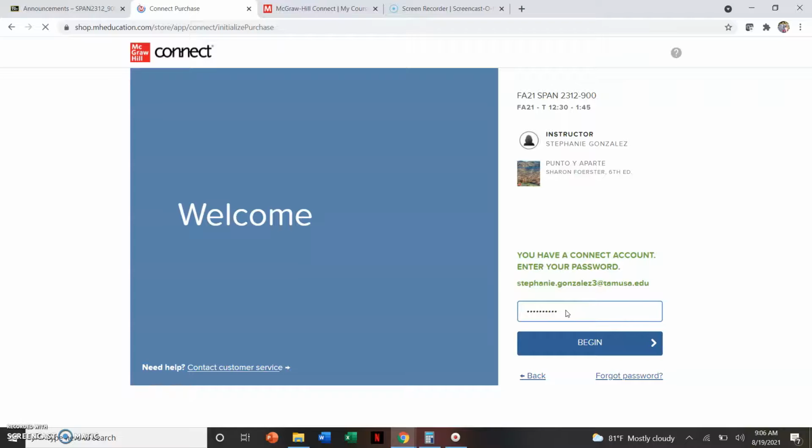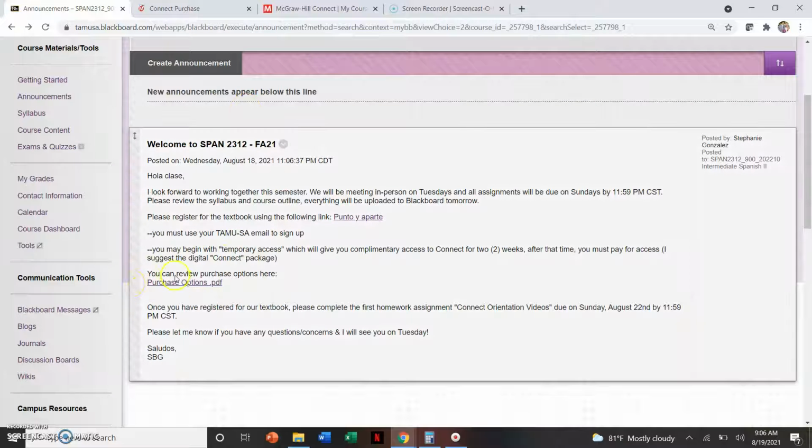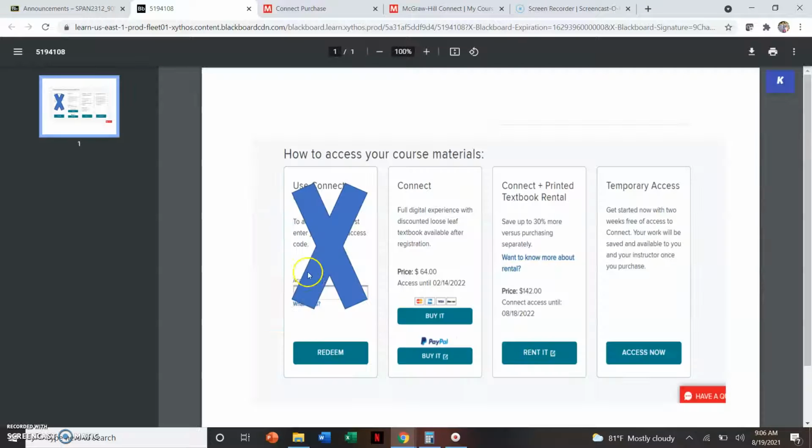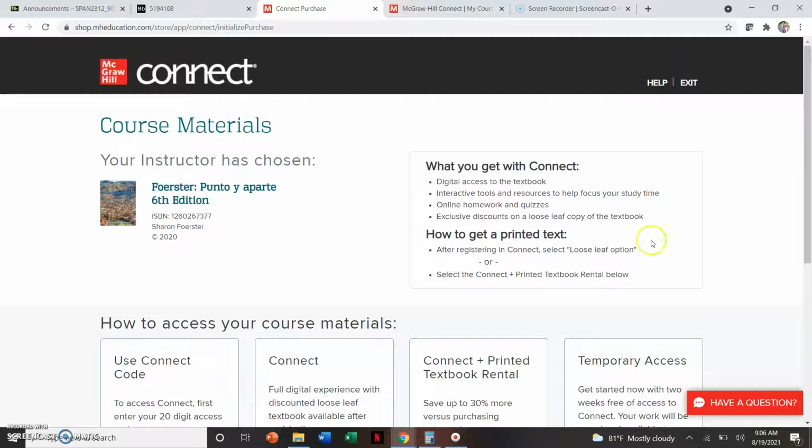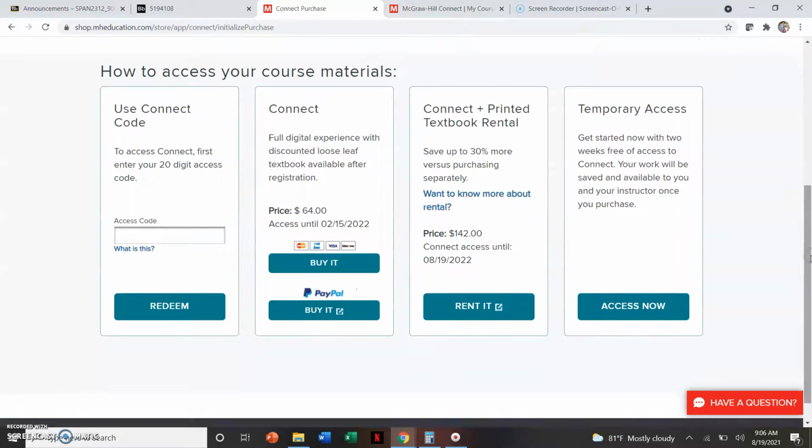Okay, and you'll see a couple of different options here. I also provided you with these options yesterday, right? We will not have a connect code for the course. You will have to choose one of these other options here, okay? So if you would like, you can sign up for temporary access.